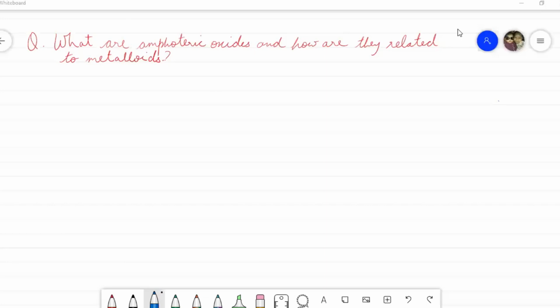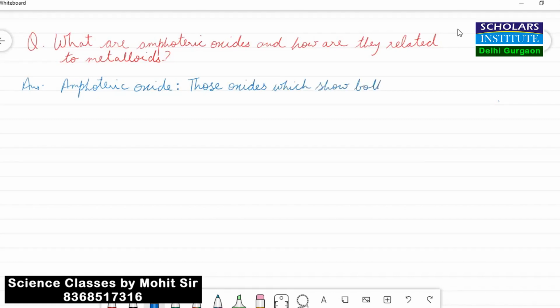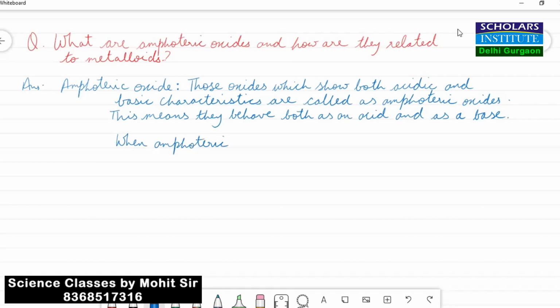The question is, what are amphoteric oxides and how are they related to metalloids? Amphoteric oxides are those oxides which will behave both as an acid or a base under different circumstances, which means they show both acidic as well as basic characteristics. Amphoteric oxides react with base. When amphoteric oxides react with base, they act as an acid.